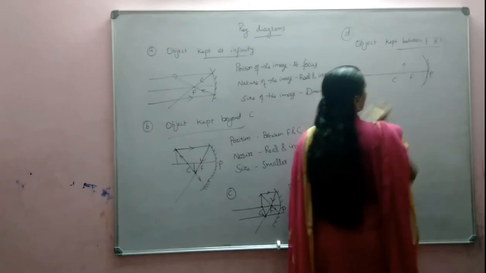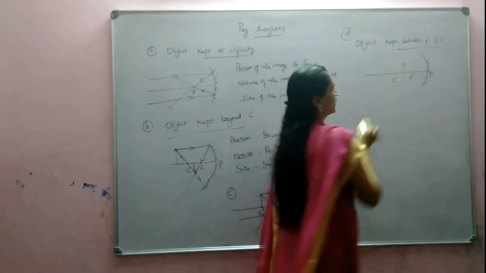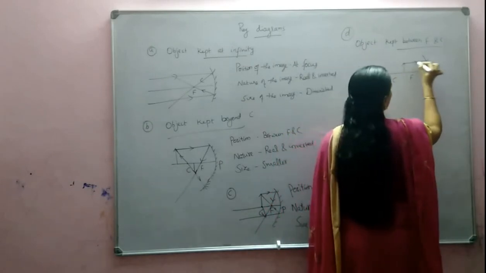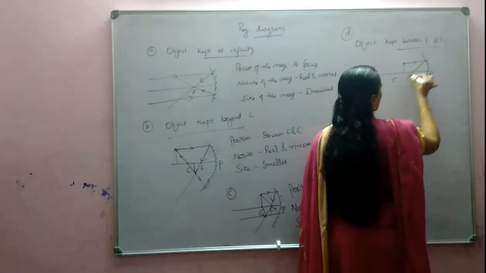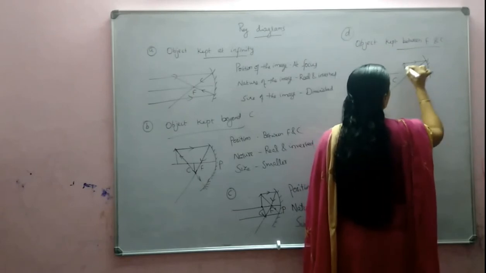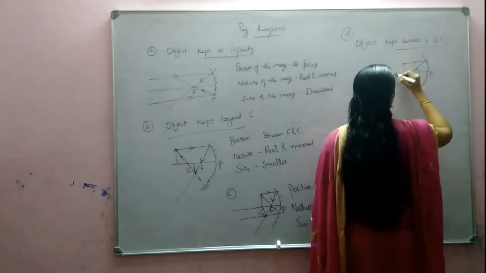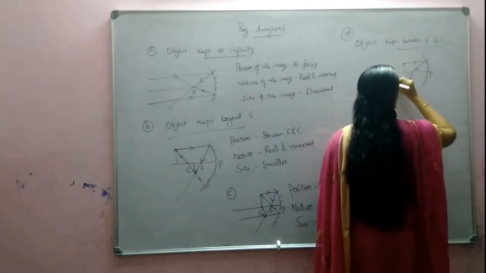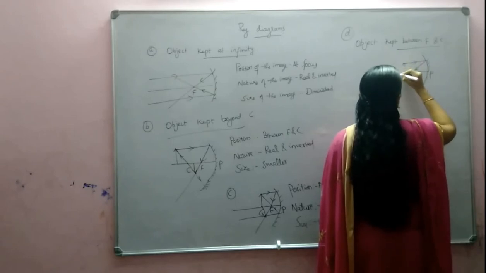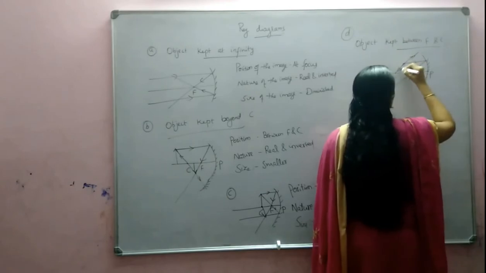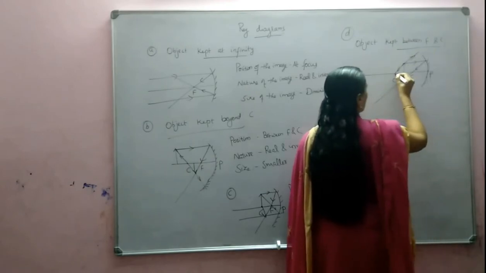Here an object is kept between F and C. A ray parallel to the principal axis, after reflection, passes through the focus. Then a ray entering through the center of curvature. What will happen to that ray? It will retrace the path.